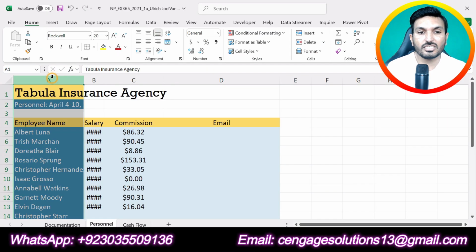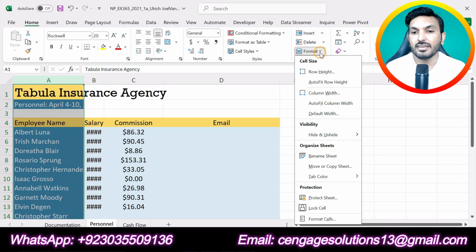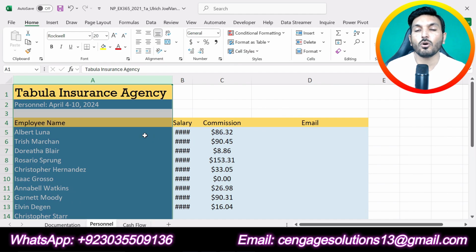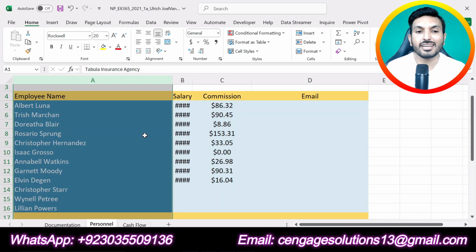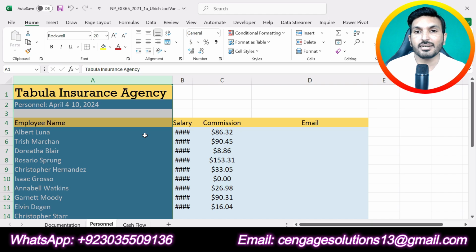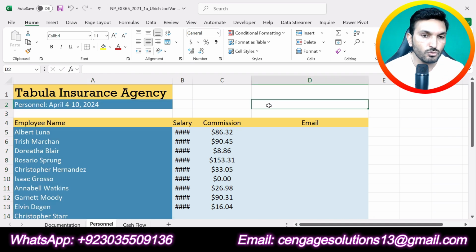So column A is this one. Select column A, go to Home tab, in Cells, go to Format, and here you can see the option AutoFit column width. Just click on that, and you can see that now column A is AutoFit. We can see all the content easily. That means we have AutoFit column A, and that is all required in step number 2 of this assignment. We were supposed to auto-fit the width of column A.